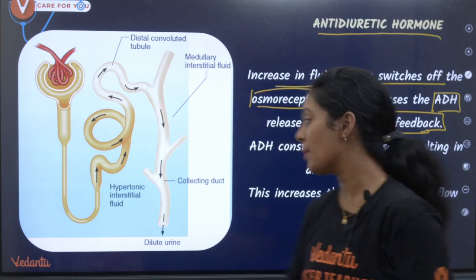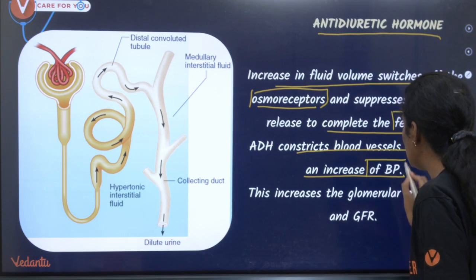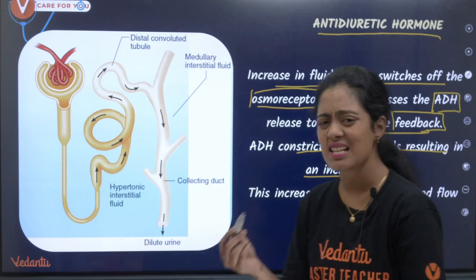Okay, another important thing, ADH constricts blood vessels resulting in increase in blood pressure. So what is this constriction, ma'am?